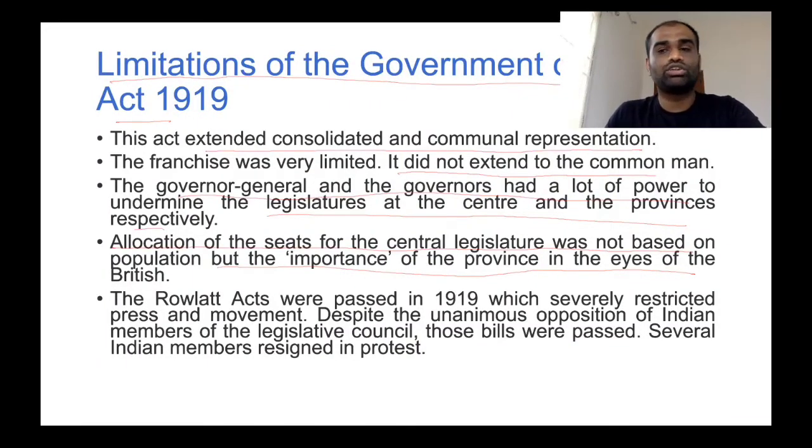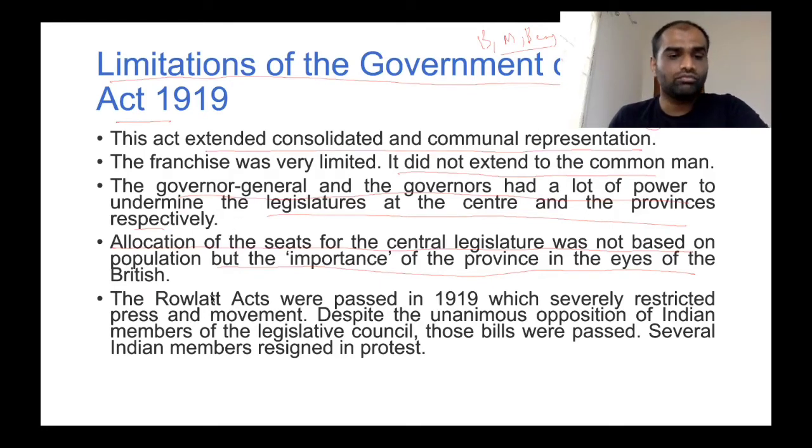Seats in the Legislative Council will be divided among the provinces. Now, the seats allocated to different provinces were not based on population, but rather on importance to the British government. So, a lot of seats were given to three provinces, namely Bombay, Madras, as well as Bengal. So, even though population was higher in other areas, more representation was given to these three provinces.